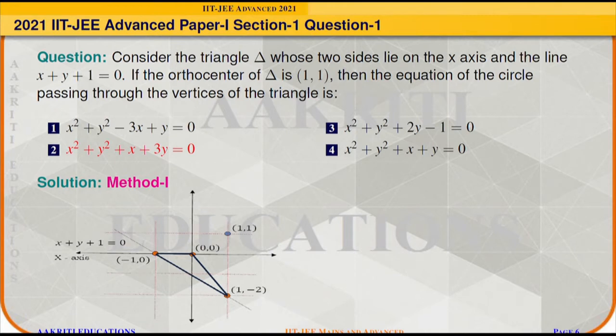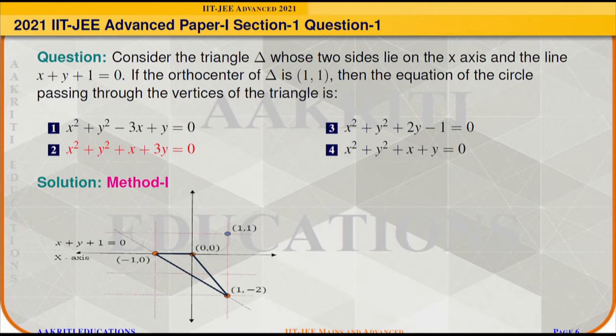Now to find the third vertex, we know that we have one side as the x-axis. So the line perpendicular to the x-axis will be of the form x is equal to k, and it is passing through the orthocenter (1, 1). So it will lie on x is equal to 1 and it will intersect the line x plus y plus 1 is equal to 0.